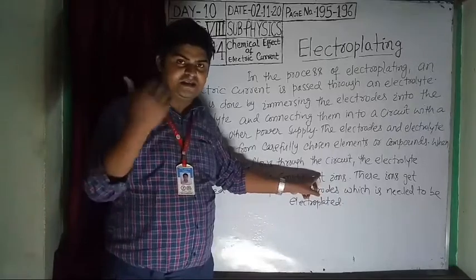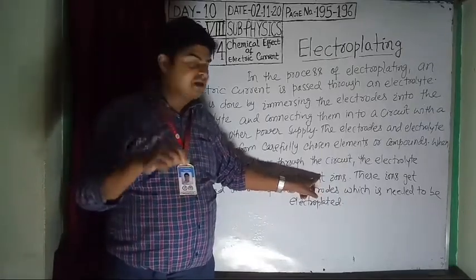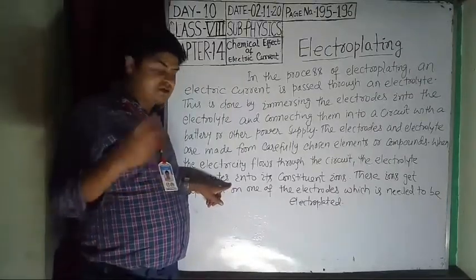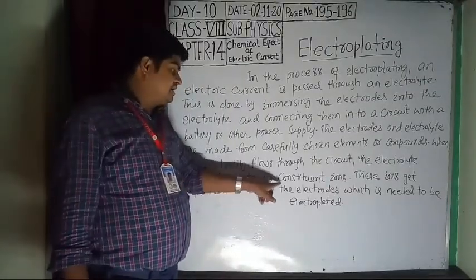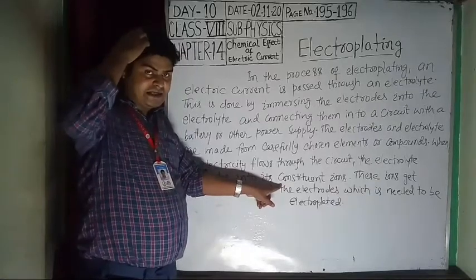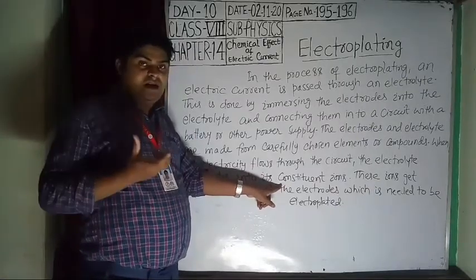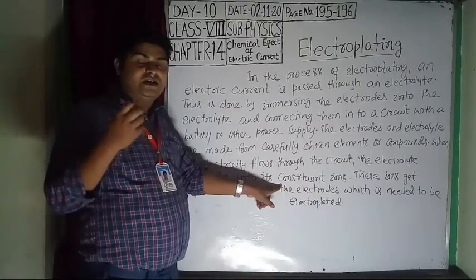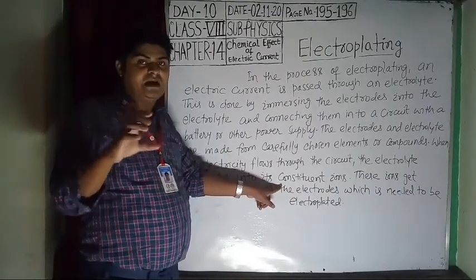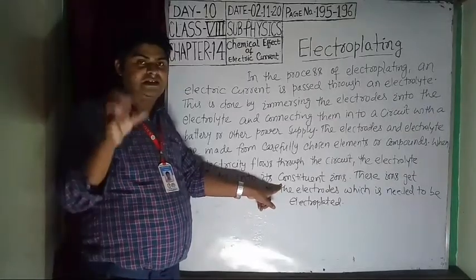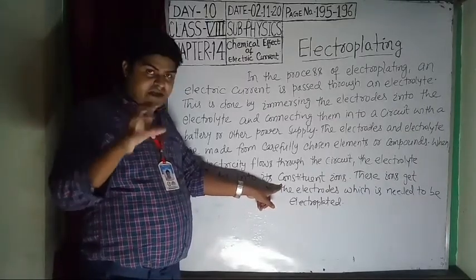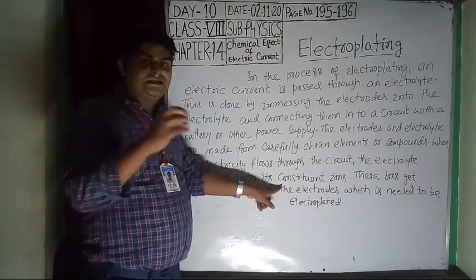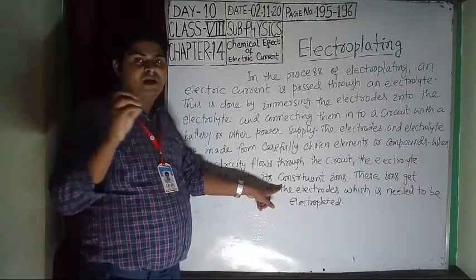When electricity passes through the circuit, the electrolyte dissociates into its constituent ions. In the previous class I discussed how an electrolyte dissociates: when I took salt, it dissociated into Na separately and Cl separately. So when electricity passes through the circuit in the electroplating process, the ions dissociate from the electrolyte.